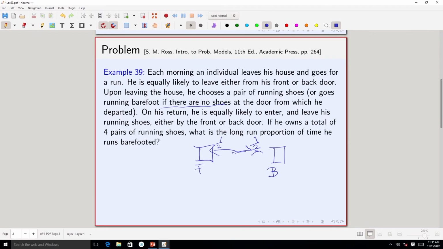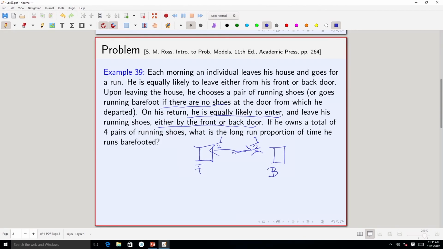Now, when he comes back from running, again he is equally likely to enter through either the back door or the front door. Whichever door he enters, he will leave the pair of shoes there, provided he had a pair of shoes. If he went barefooted, then there is no question of leaving the shoes.